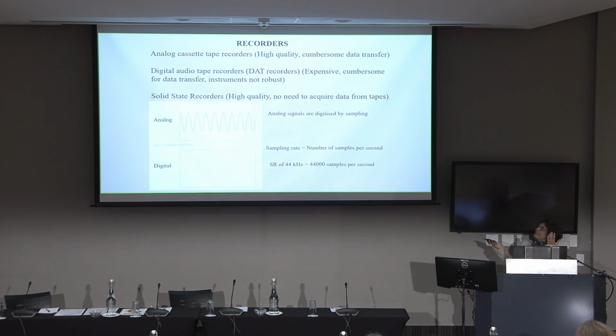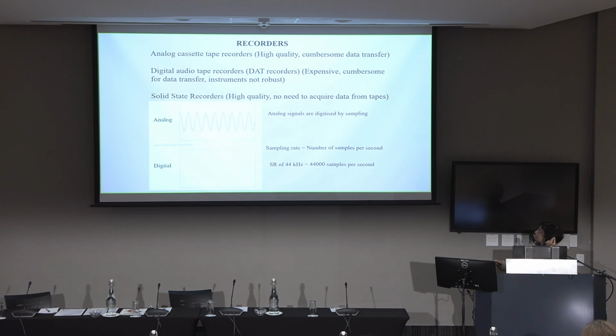But if I take many, many, many samples, I have to store many, many more bits, and so my files become very large. So there's often a trade-off on what kind of sampling rate I should have. The sampling rate is simply the number of samples per second that you take. And what you will see in many of your recorders is a sampling rate of 44, sometimes 48 kilohertz, which is 44,000 samples per second.